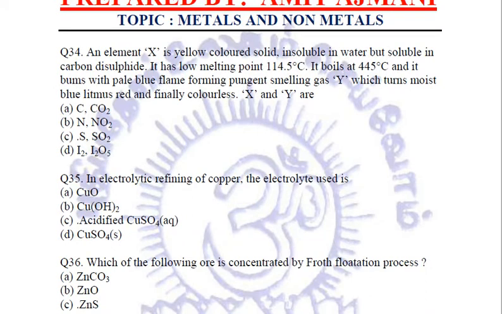Next question. An element X is yellow colored solid, insoluble in water but soluble in carbon disulfide. First thing is, it is yellow colored and insoluble in water. It is a non-metal. It has a low melting point of 114.5 degrees Celsius.